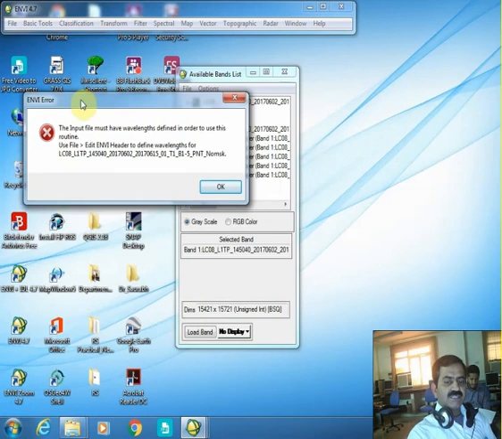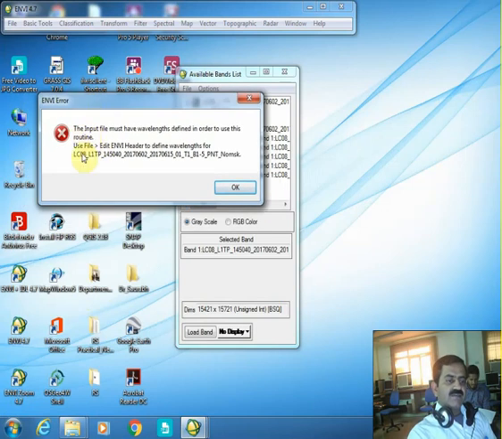When you try to use it, it will flash a message that the input file must have wavelength defined in order to use this routine. It also suggests how to do it: use File, Edit ENVI Header to define wavelength for this file.